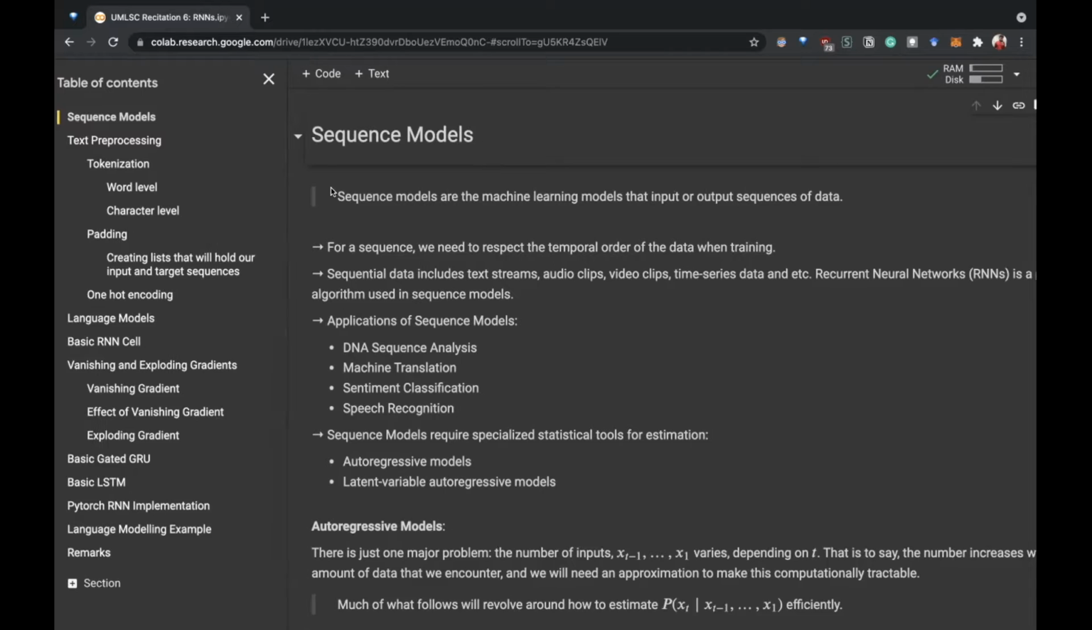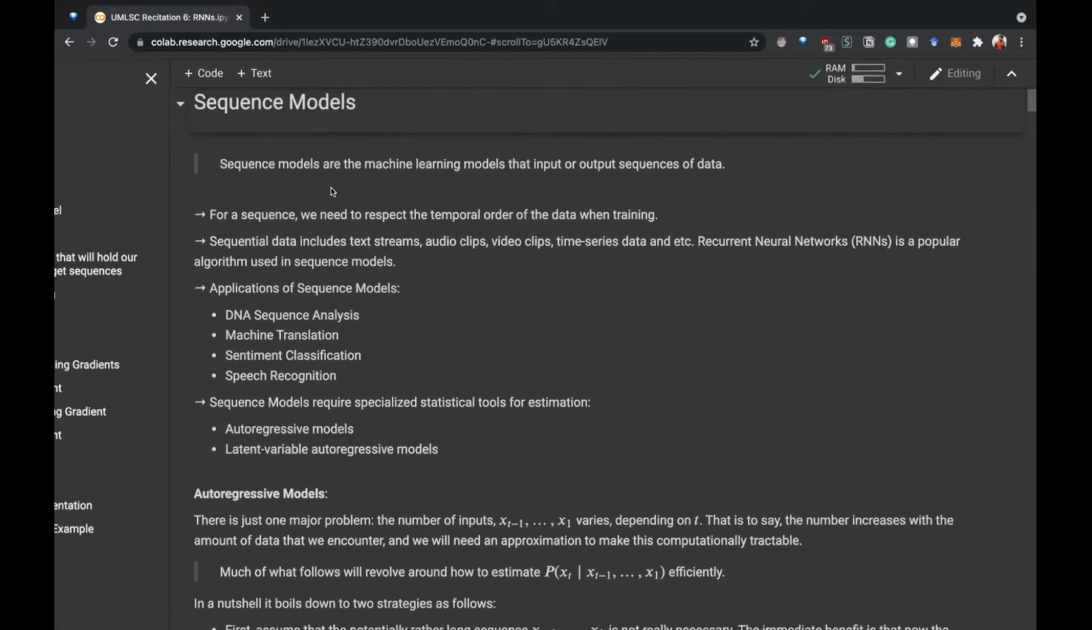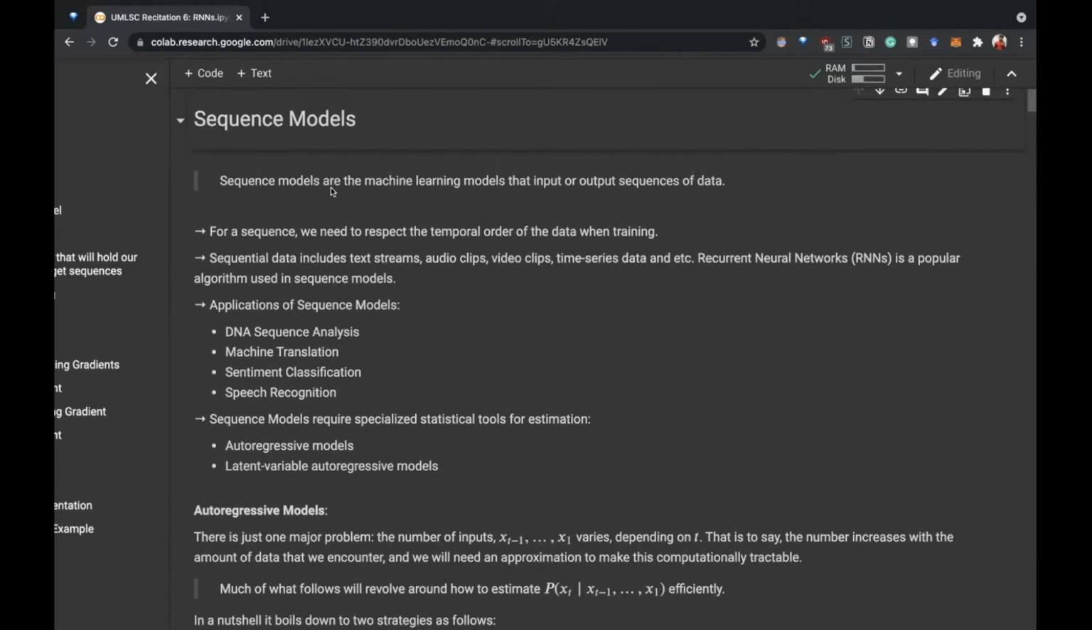So let's start. Sequence models are basically models which take in input and give output in terms of sequence of data. And what I mean by sequence of data is the order, the temporal order of the data is important. If you change the order, then it is no longer the same input or the output. And sequential data can be of multiple types, for example, text, voice, or video clips.